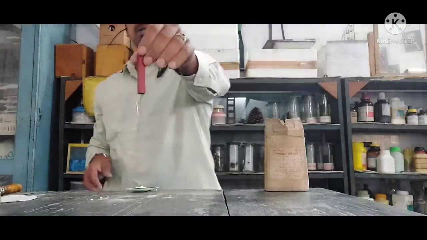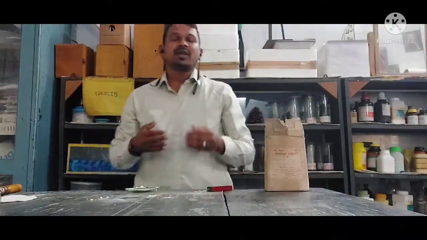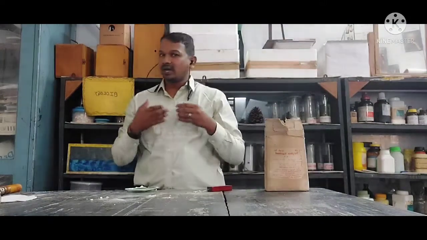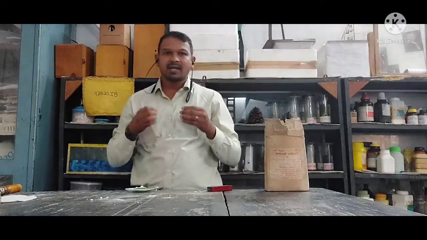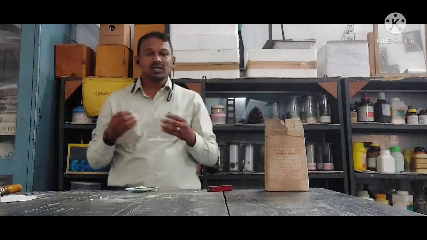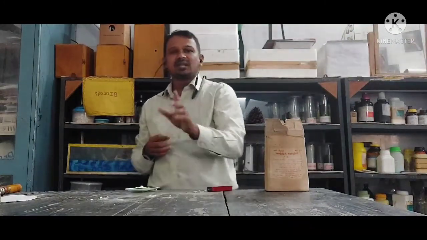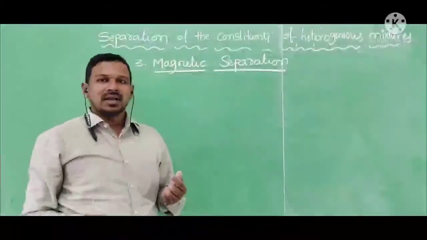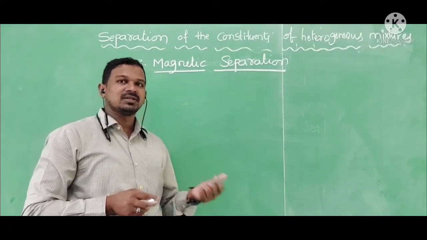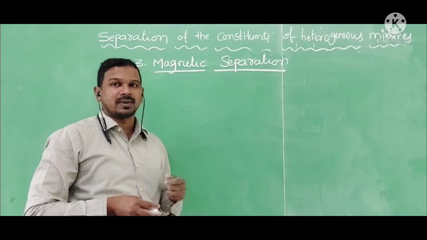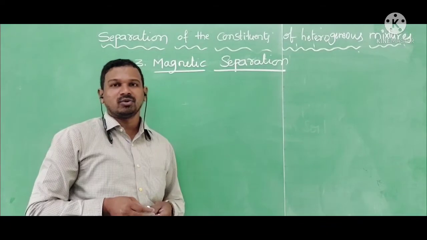Yes, look here. These are the iron nails I separated from the sulfur powder. Like this we can separate the iron nails or iron filings from the sulfur powder. So this process is nothing but magnetic separation. So what is the conclusion we got here? We successfully separated the iron filings from the sulfur powder. You observed the lab activity we did now. With the help of the magnet, we separated the iron nails from the sulfur powder. This method is used to separate the magnetic substances present inside the mixture. Hope you got the clarity about magnetic separation.